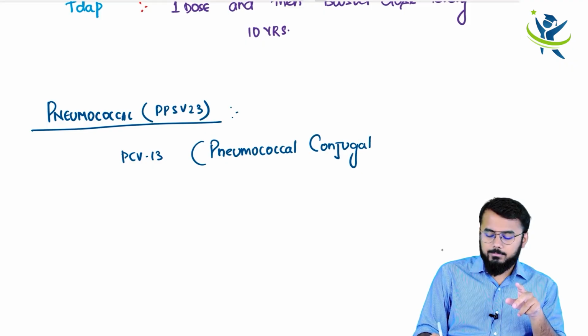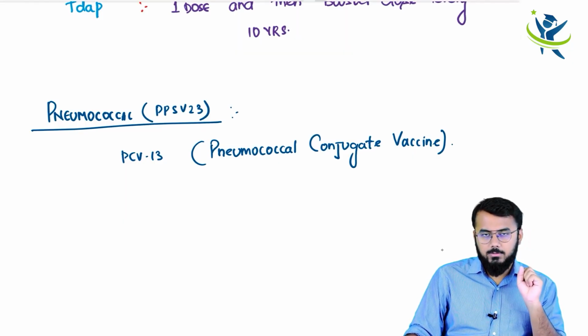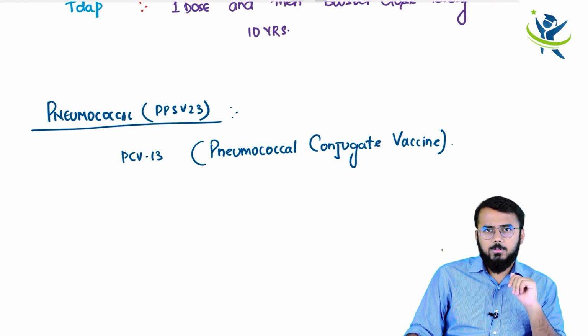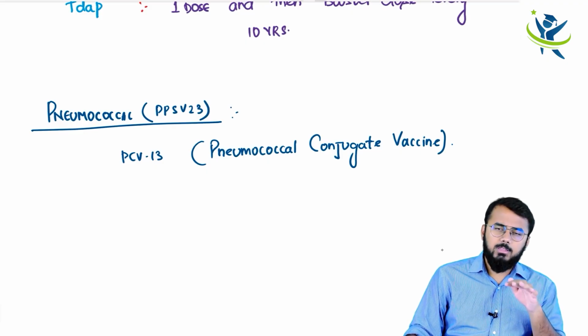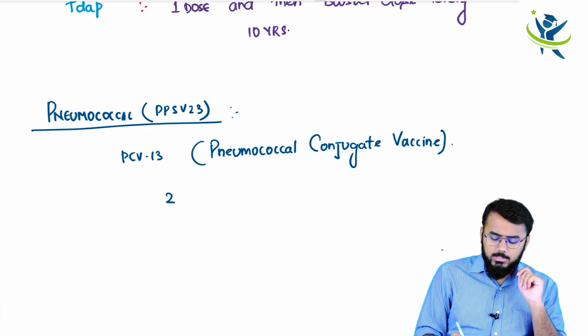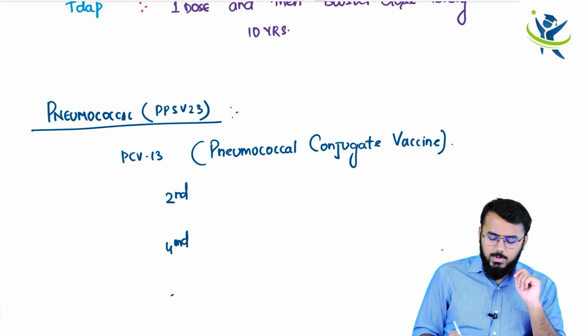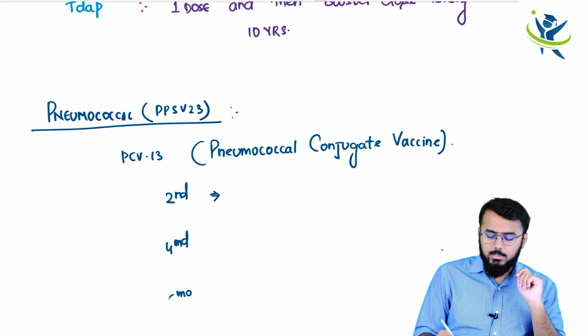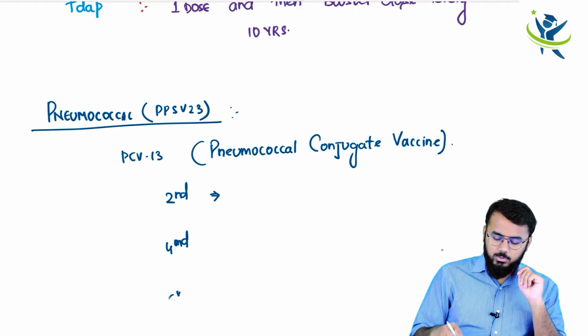Pneumococcal conjugate vaccine. So when do you take pneumococcal conjugate vaccine? In the second month you take the first dose. In the fourth month you take the second dose. In the sixth month you take the third dose, right? So in the second month, which dose do you take?